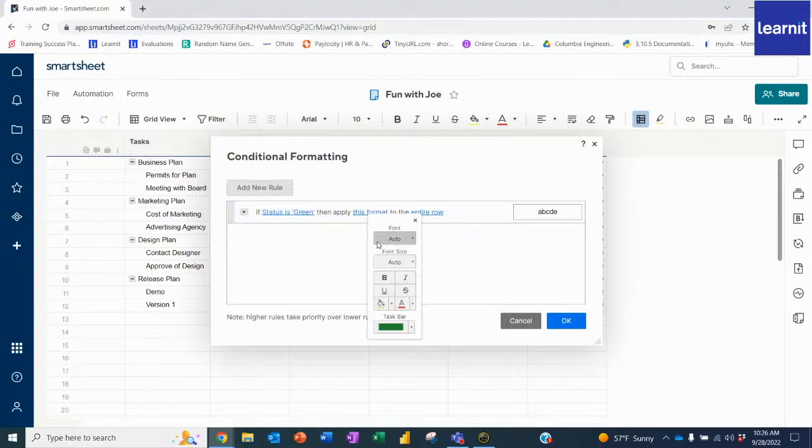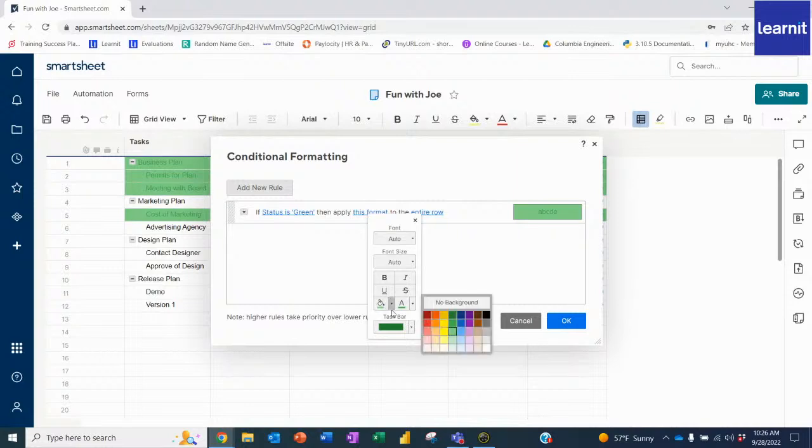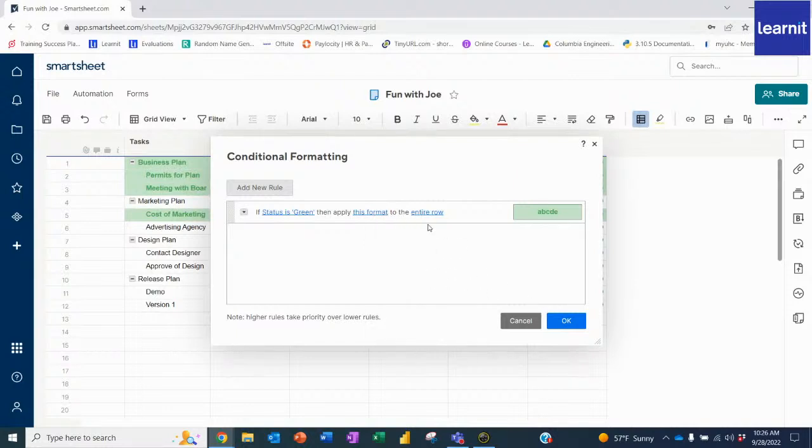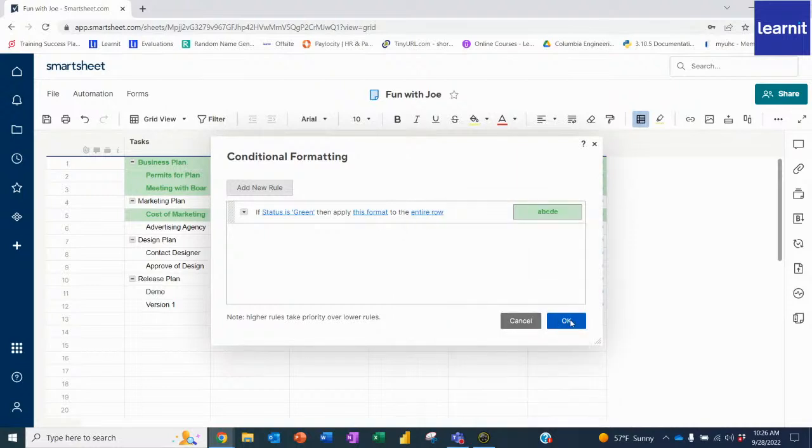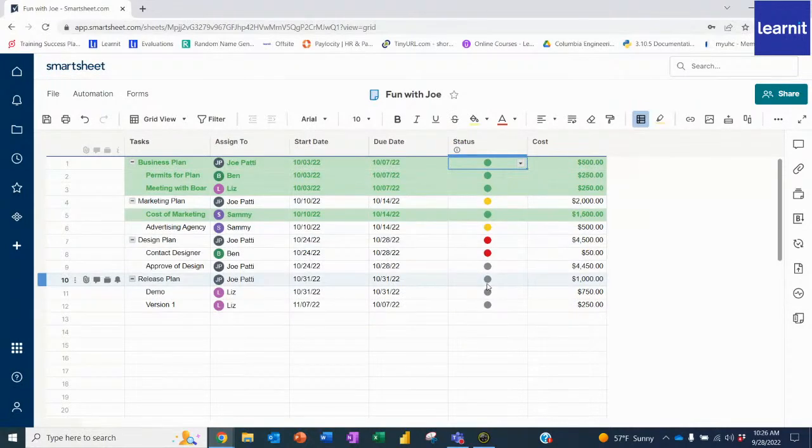Now you click on this formatting. You choose what you want. I want a light green. Yeah, that looks good. And then maybe a dark green text. Maybe a lighter green. There we go. Ooh, that looks great. I want it to look like this and even bold it. And then it's going to say, do you want to do this for the entire row? Or you can pick and choose what you want to affect. I want the entire row, so I think this looks good, and I'll click OK. And look at that. It looks great. Anytime I change something to completed, green, it turns it green.